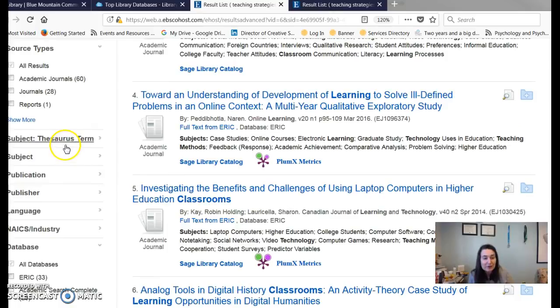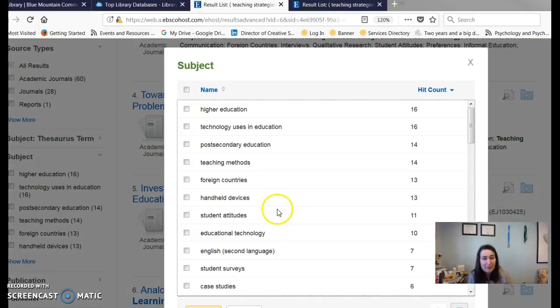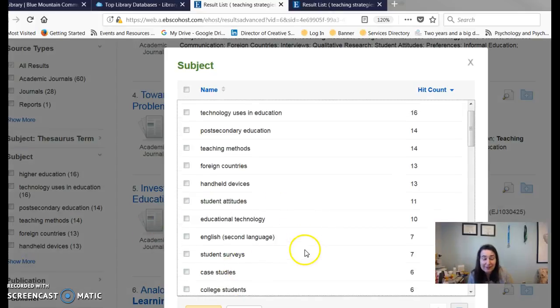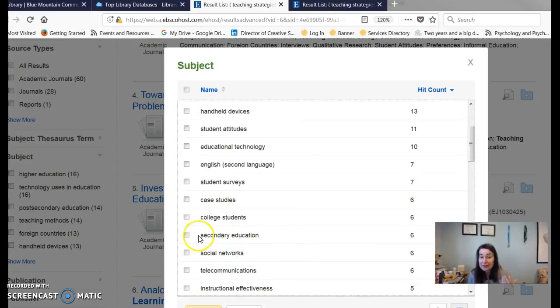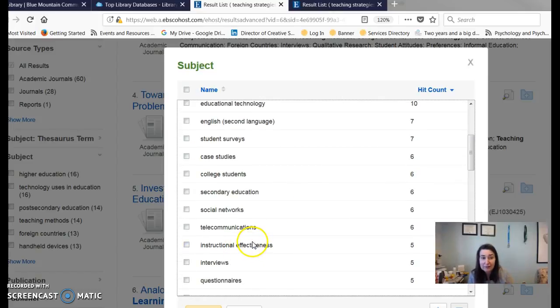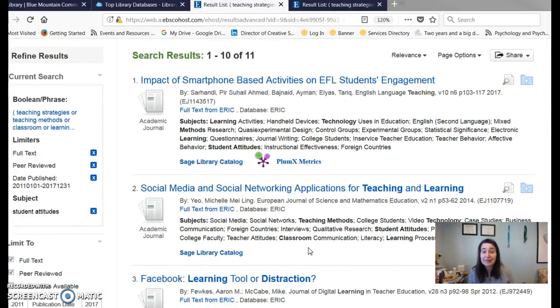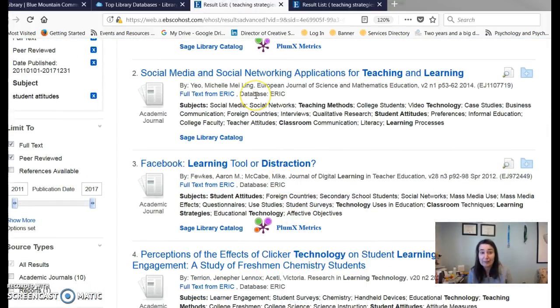You could also look at these subject terms, which is helpful, I think, because it gives you some ideas of how you might want to narrow. It just unclicked on me. Come on, you can click. Really? There it goes. Technology uses in education, handheld devices. Isn't that funny? Teaching methods. Student surveys, that'd be kind of interesting to see. What do students think? Secondary education, that's high school, as you probably know, as opposed to college students. Instructional effectiveness. So all those things, if we clicked on any of those, and student attitudes. What do students think? That's kind of curious. That would take us down to those 11 that look specifically at those topics.